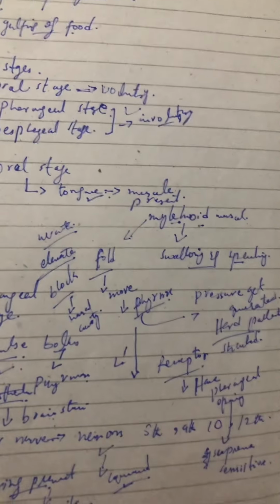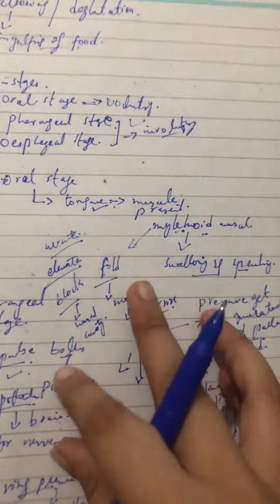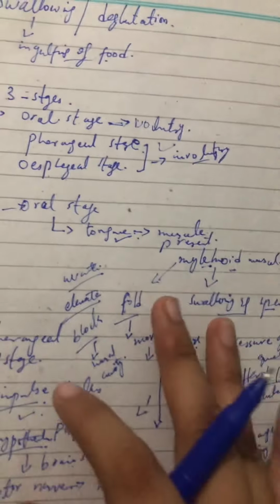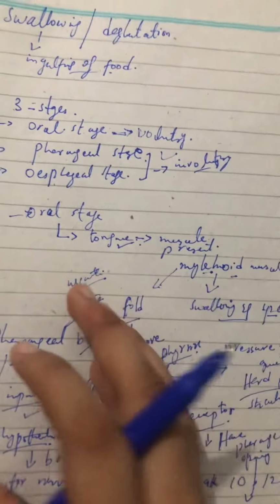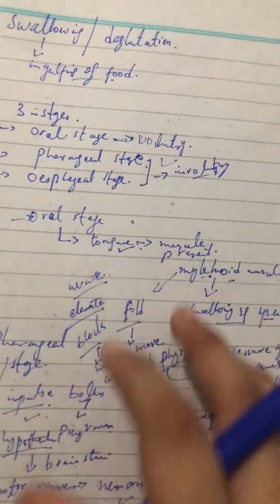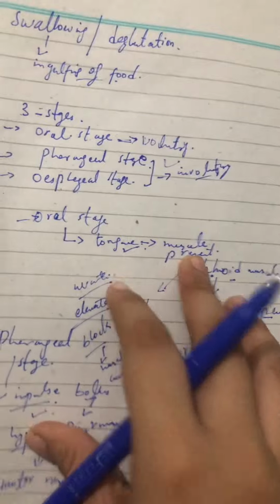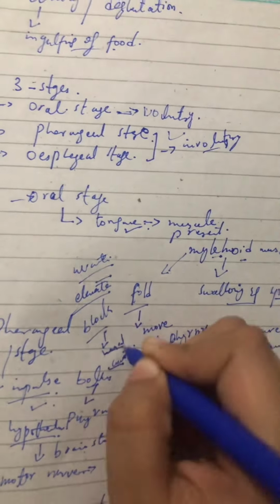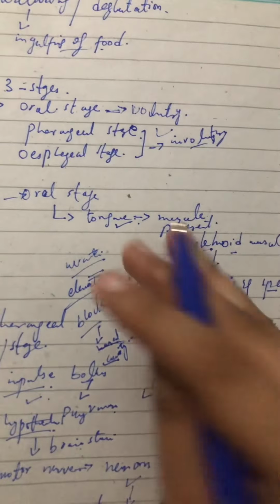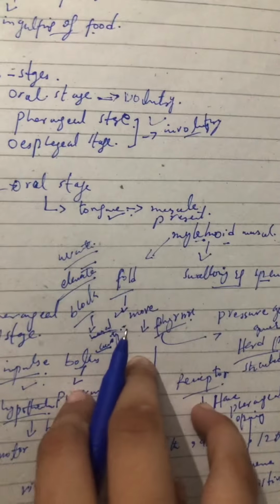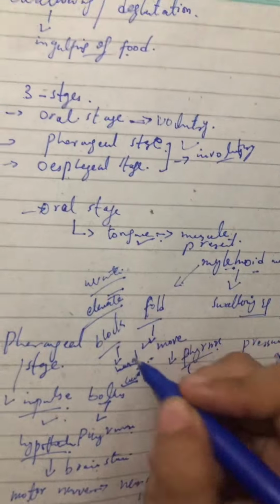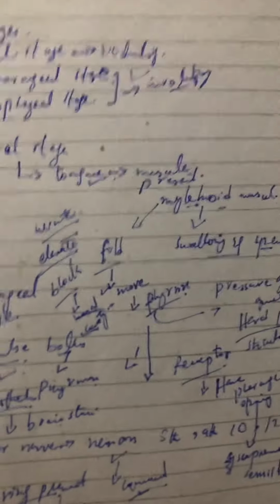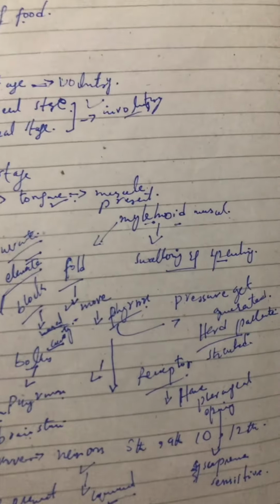Then the uvula on the posterior side moves upward and elevates, so that it blocks the nasal cavity, and then the food moves towards the pharynx. Why does the uvula elevate? Because the food should not go into the nasal cavity.